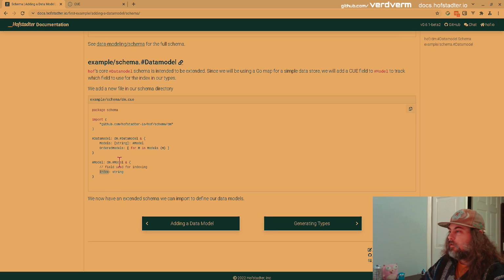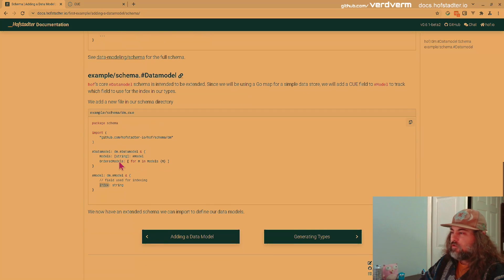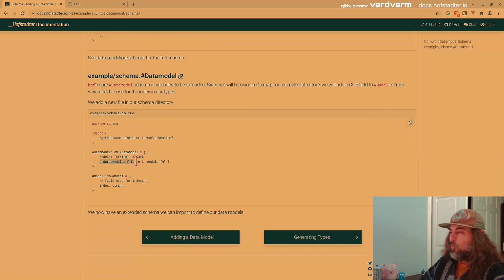for holding our data model, which is going to be our to-do application, user and to-do. And then we have an ordered models. And this is something you'll probably do pretty often, to the point that I'm thinking about putting in the abstract one, but essentially all of this is a consistent order.